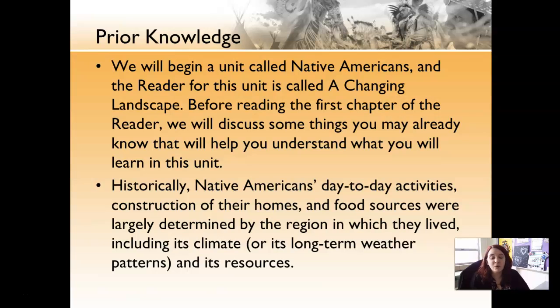One of the key components of this unit is about the regions in which Native Americans lived. Their day-to-day activities, the way their homes were built, and the food that they were given was primarily based on where they lived. For example, if the weather was warm, they had to adapt to that environment. If the weather's cold, they have to adapt to that environment. And it also changes the resources that are provided to them.